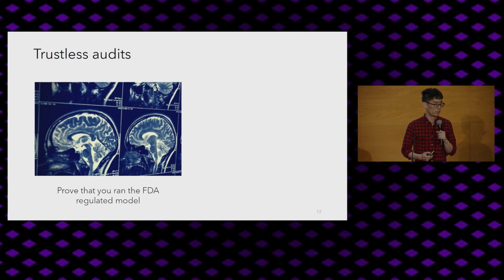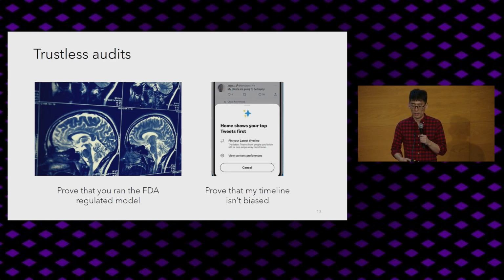For example, for medical ML, you might want to ensure that the training data set conforms to some regulations, for example, by the FDA or some other regulators. And also recently, Twitter open sourced their algorithm, and you might want to ensure things like my timeline isn't biased. But of course, Twitter has a bunch of private user information that they are not allowed to release due to regulatory reasons. But they still might want to show that certain properties like this.